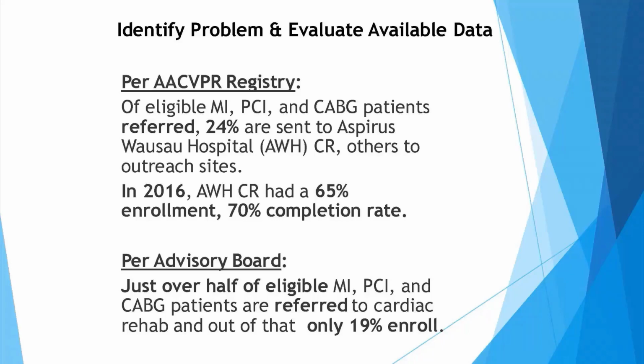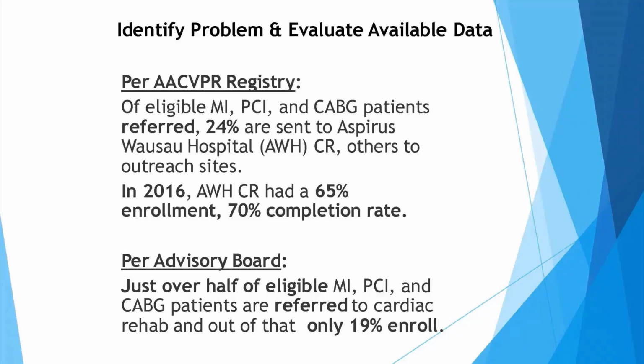But of our patients at the Wausau Hospital, our enrollment rate in 2016 was 65%. Our completion rate for cardiac rehab was 70%. We knew that those numbers for our team wouldn't be acceptable. We knew that we were going to have to do better than that, but we did want to see what we were up against.